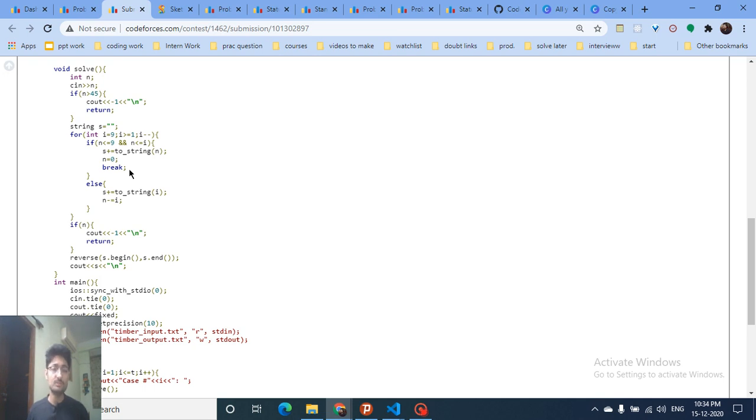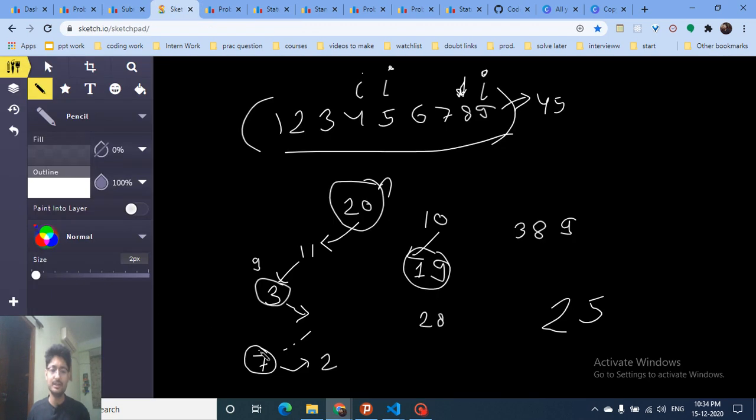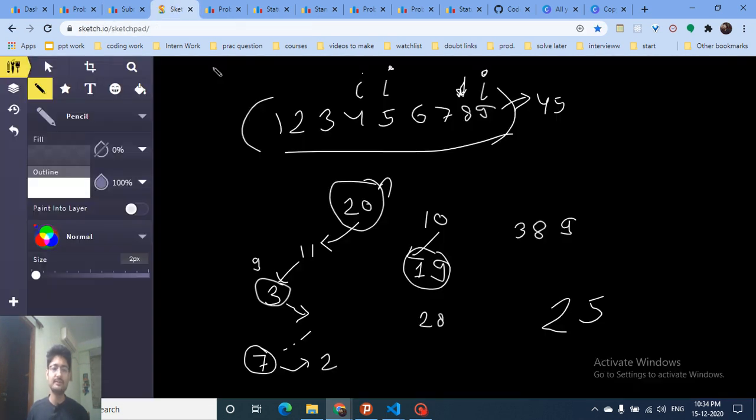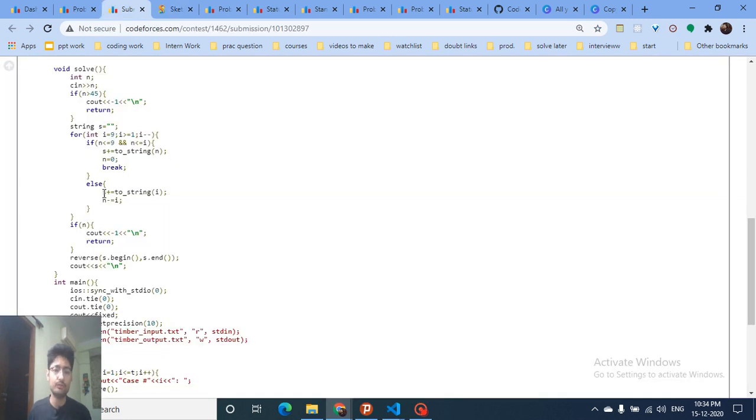Else, if this is not possible, try to again subtract I from n and add this number I to the string, which means that even if, let's assume, 7 is remaining, I cannot take 7 because my I is equal to 5. I cannot take 7 as a number. So what I will do is keep on subtracting that number I from 7. Because I've subtracted that number, I've used that number, so I will add that number to the number I am forming. The number I am forming is a string, so convert that number to string and add it to the string.